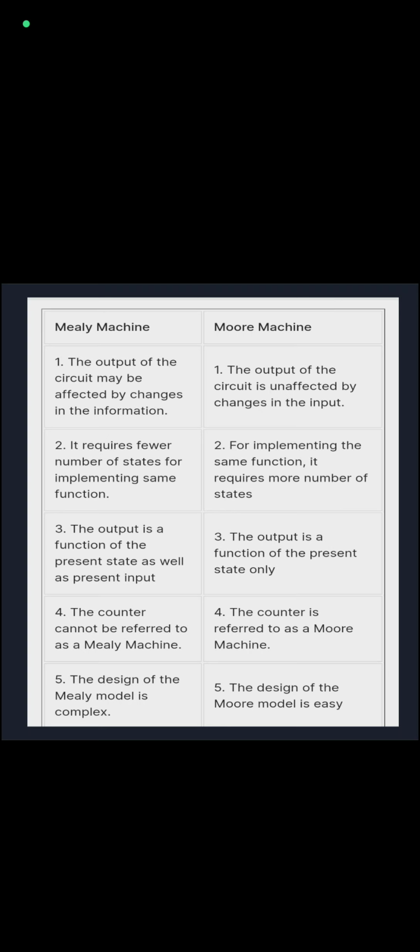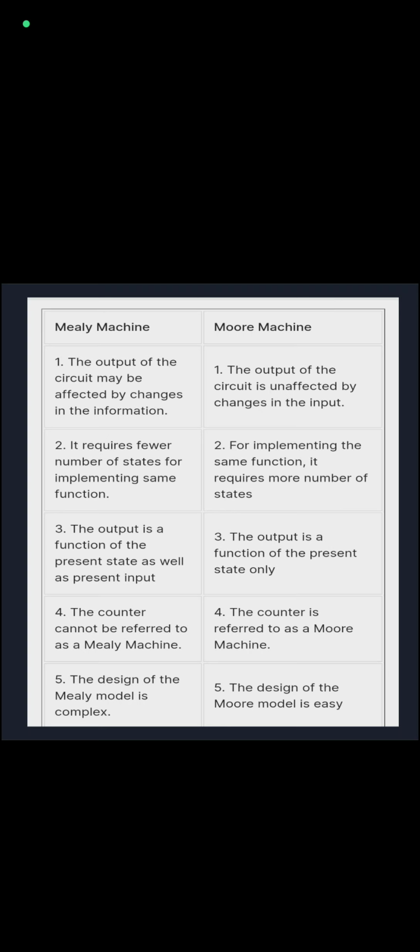In Mealy machine, it requires fewer states for implementing the same function. In Moore machine, for implementing the same function it requires more states. In Mealy machine, the output is a function of the present state as well as the present input. In Moore machine, the output is a function of the present state only.